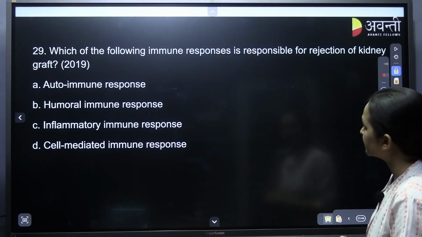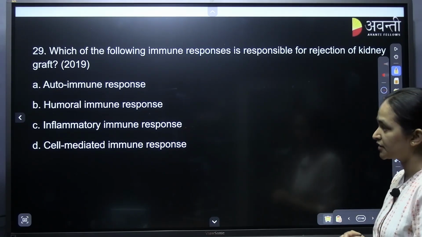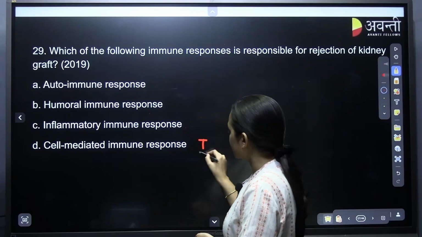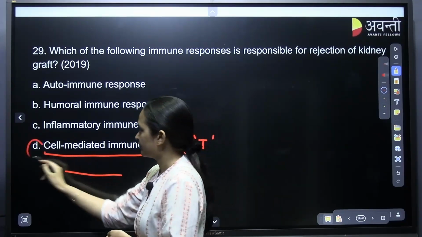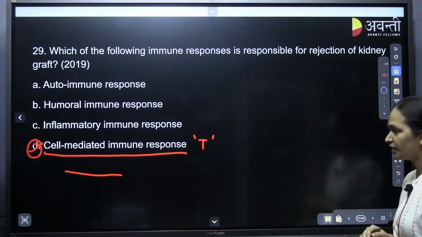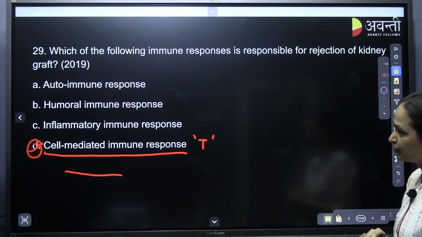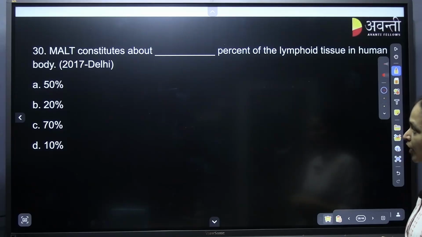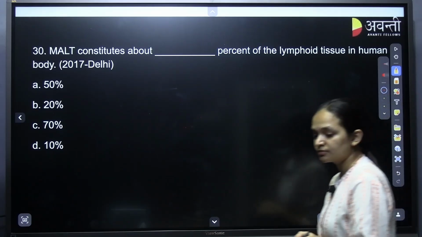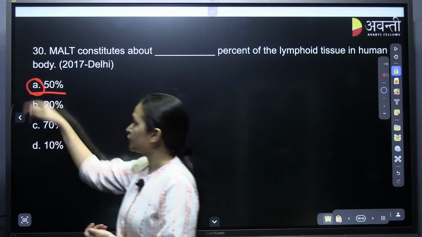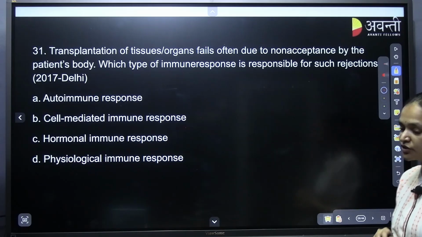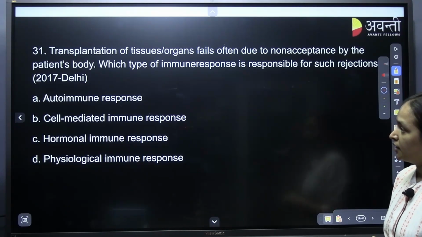Which of the following immune responses is responsible for rejection of kidney graft? Cell mediated. Easy as that, cell mediated, that is T lymphocytes, which does that. MALT constitutes about how many percent of the lymphoid tissue in the human body? Majority, it is 50% of the lymphoid tissue in the human body, MALT, mucosal associated lymphoid tissue.